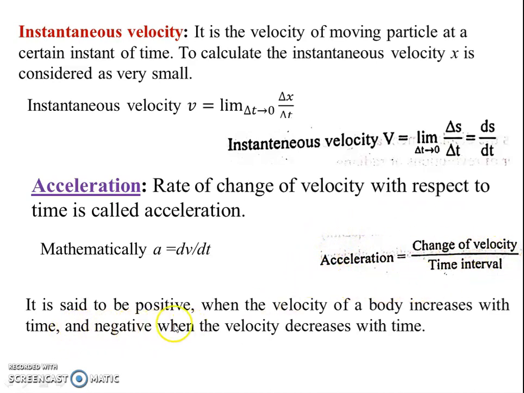Acceleration is said to be positive when the velocity of a body increases with time. Also, acceleration is said to be negative when the velocity decreases with time. It is represented with both signs, positive and negative. If velocity increases with time, then it is positive. If it decreases with time, then it is negative.